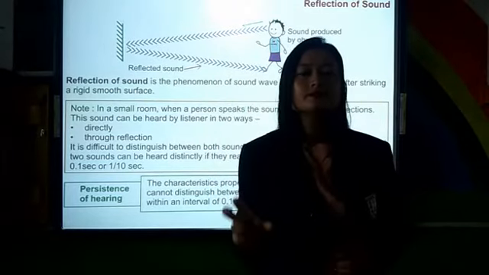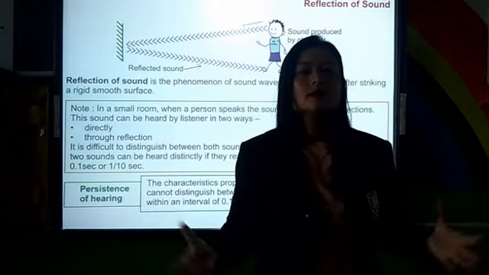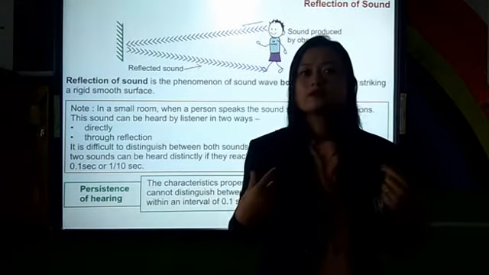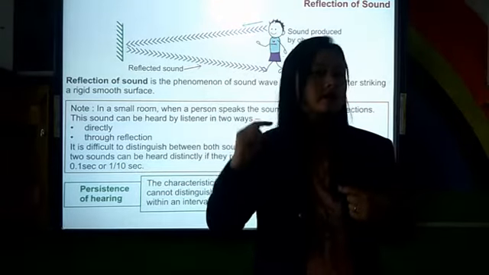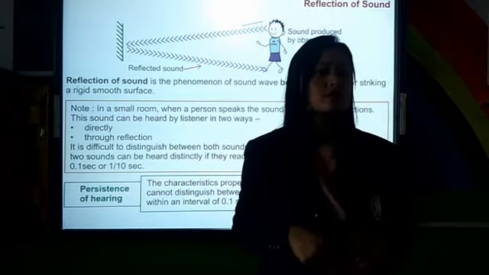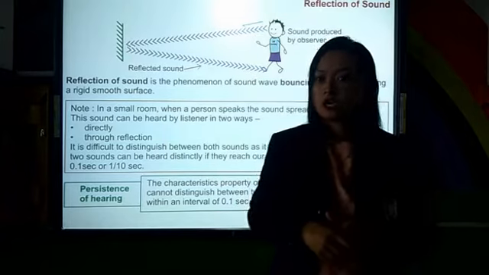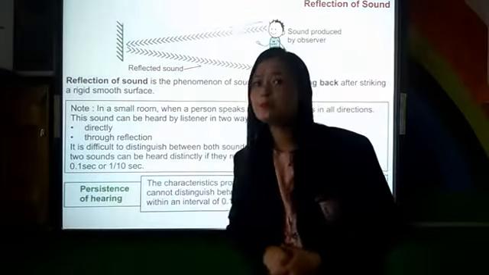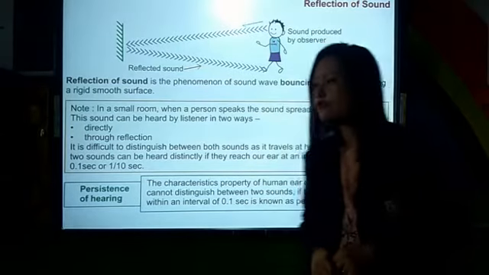The clarity is always there. Like whatever word, if I say apple, and it comes back after 0.1 second, I can hear the reflected sound clearly. I will hear the word apple clearly. But if it comes back before 0.1 second, I will not be able to hear it. That is called persistence of hearing.